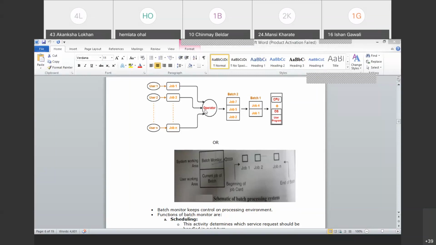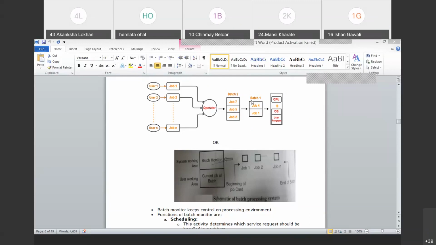Now the operator used to submit one batch at a time to the system. At the last, it is a computer system: CPU, OS, user program. It depicts your computer system. So what was the operator doing? He was submitting a batch. Batch means a group of programs simultaneously. So obviously he has to wait: someone has submitted job 1, let me wait for job 2.